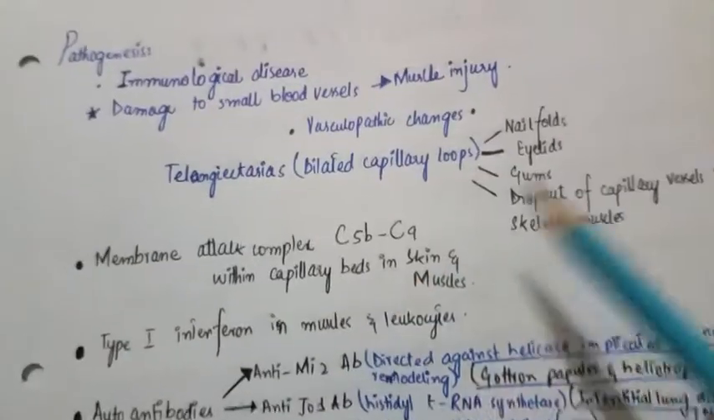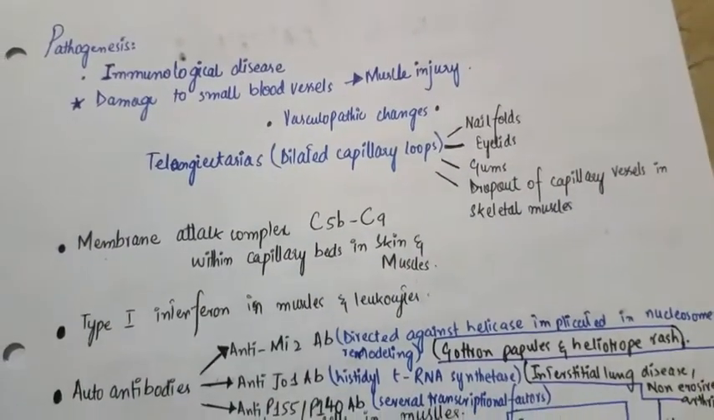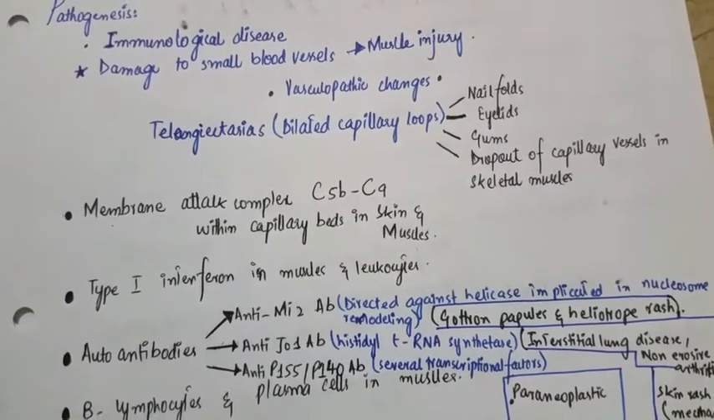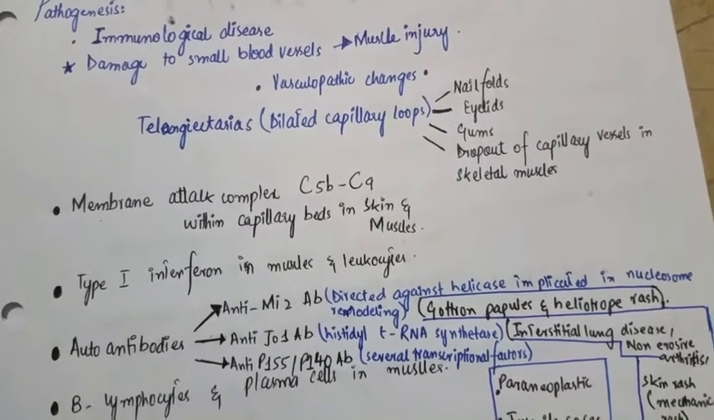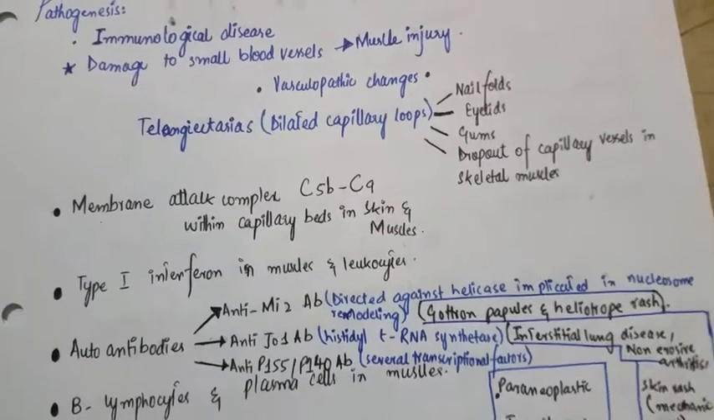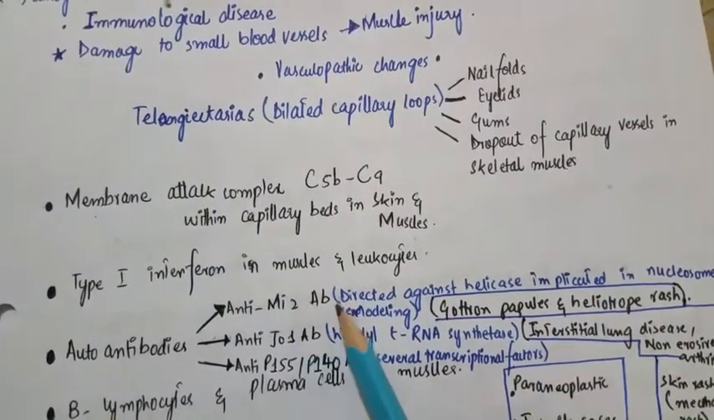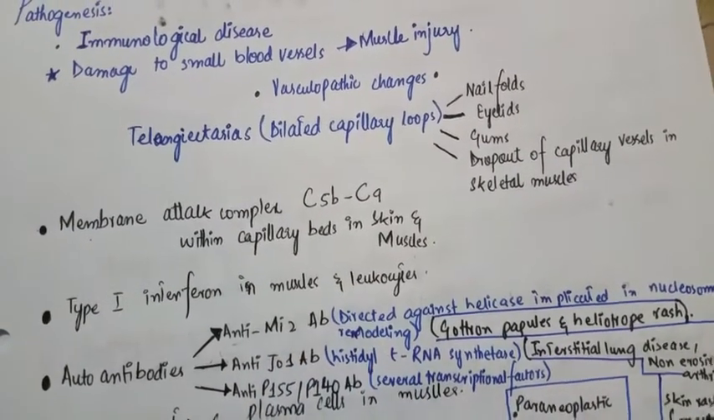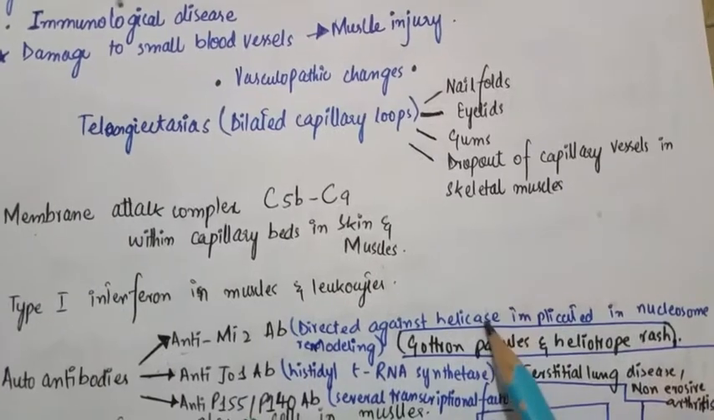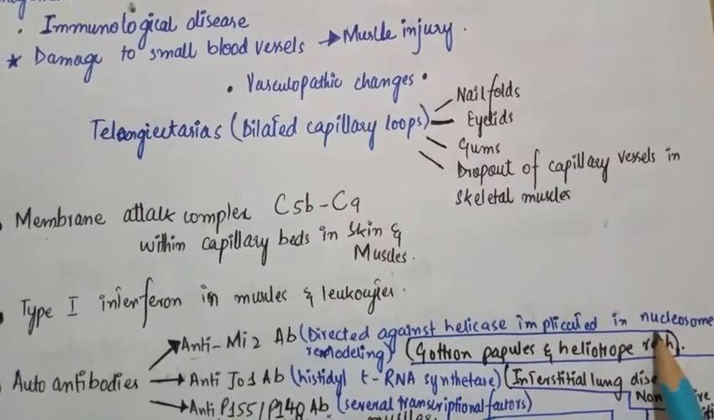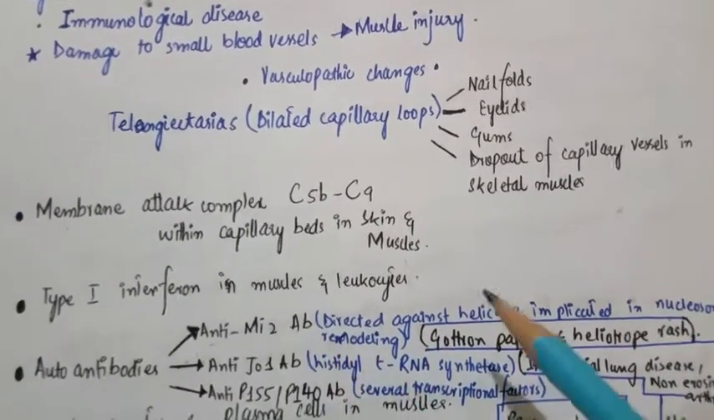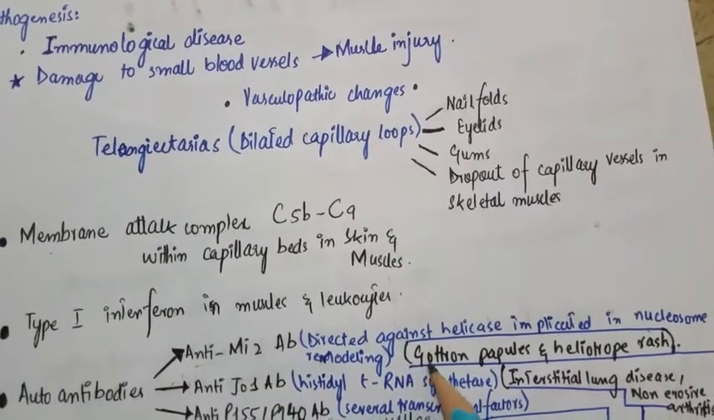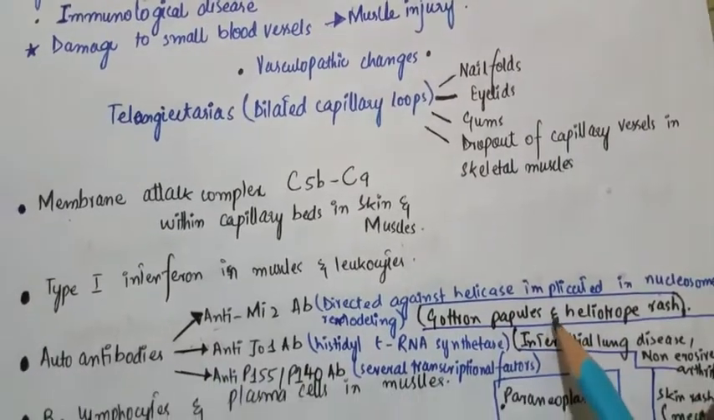In the pathogenesis of dermatomyositis, we can appreciate a number of autoantibodies. These autoantibodies include the anti-Mi2 antibodies. These Mi2 antibodies are directed against the helicase, which is implicated in nucleosome remodeling. If the Mi2 autoantibodies are involved, they will cause the Gottron papules and heliotrope rash.